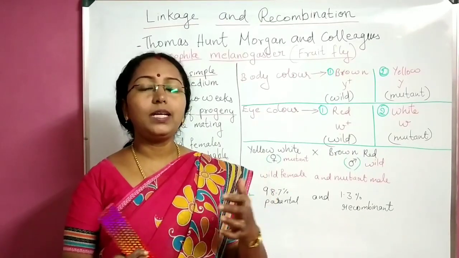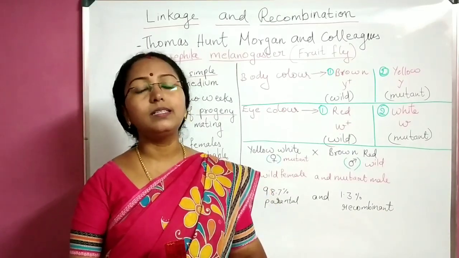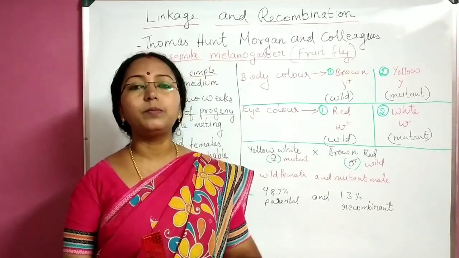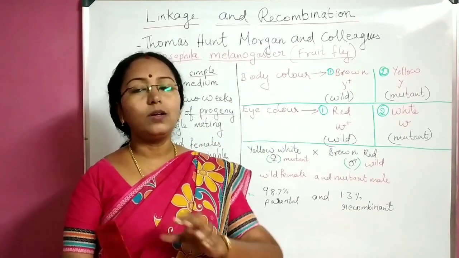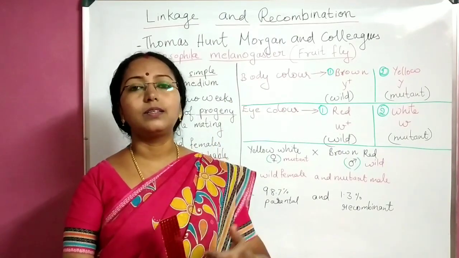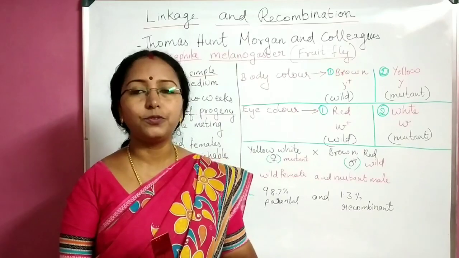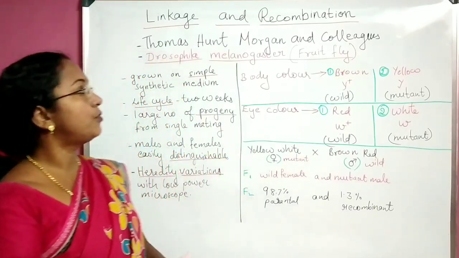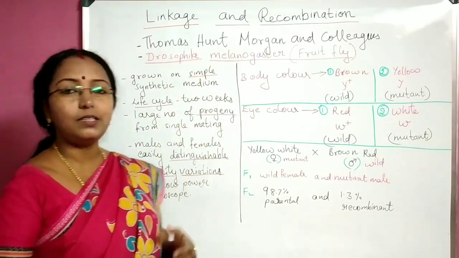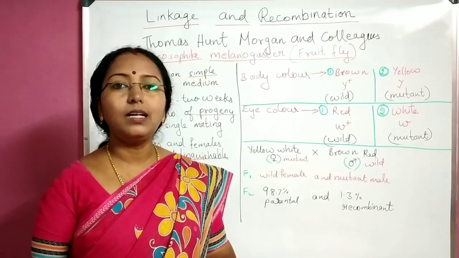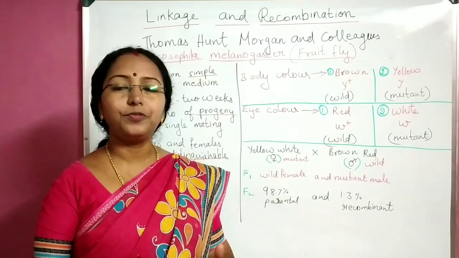As we know, to carry out an experiment, we first have to design an experiment. So Thomas Hunt Morgan and his colleagues took the experimental material, not the pea plant or things like that, but fruit flies. I hope most of you know these small flies, fruit flies. The scientific name of the fruit fly is Drosophila melanogaster. Once again, Drosophila melanogaster.